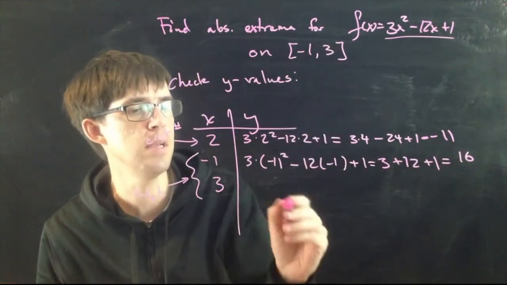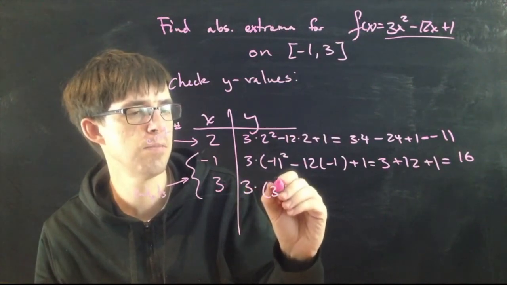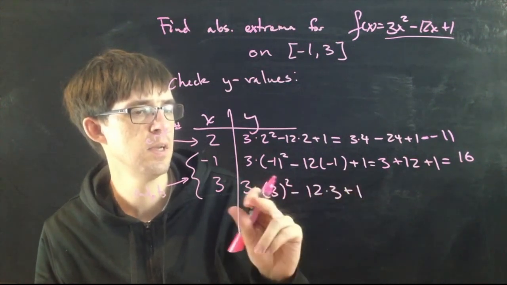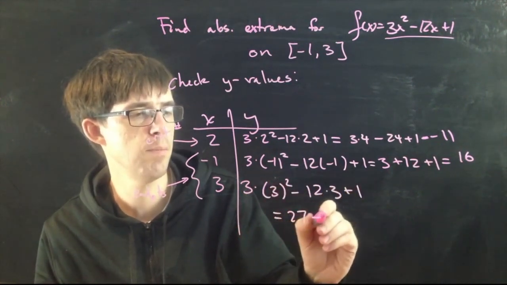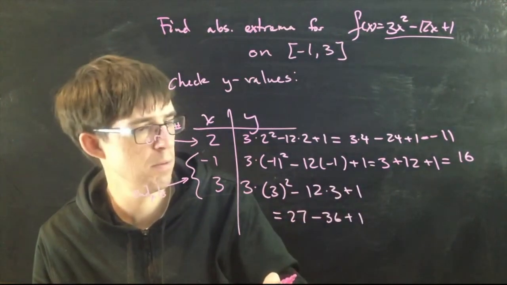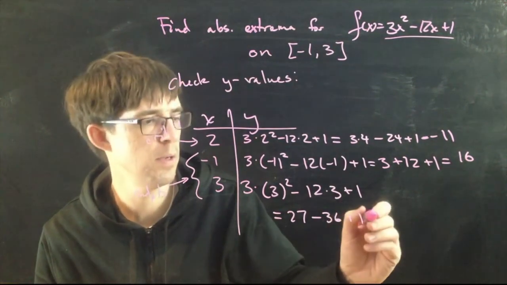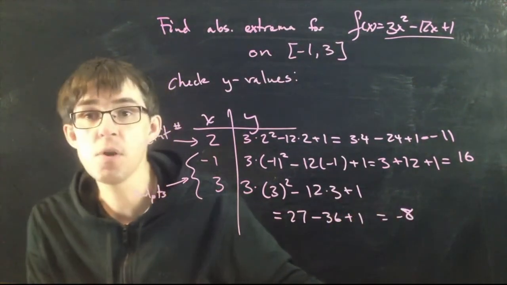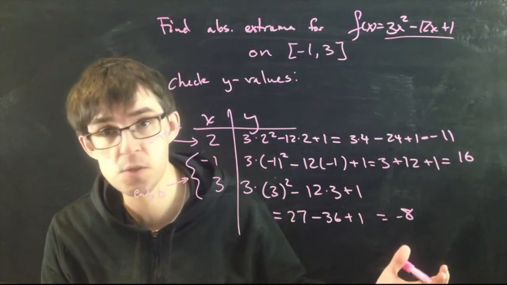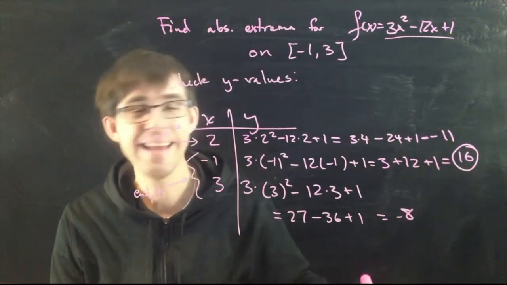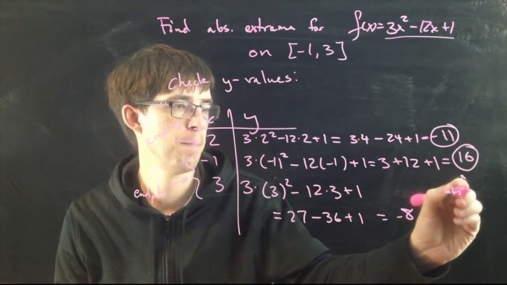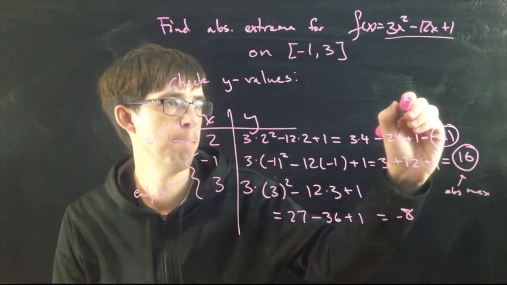And finally, I plug in 3. All right, 3 times 3 squared minus 12 times 3 plus 1. This is 3 times 9, 27, minus 36 plus 1. That's negative 9 plus 1, negative 8. These are the y values. Now, the absolute maximum has to be one of these. It's just whichever one is the biggest. It's 16. And whichever one is the smallest is the absolute minimum. So this is the absolute maximum, and this is the absolute minimum.